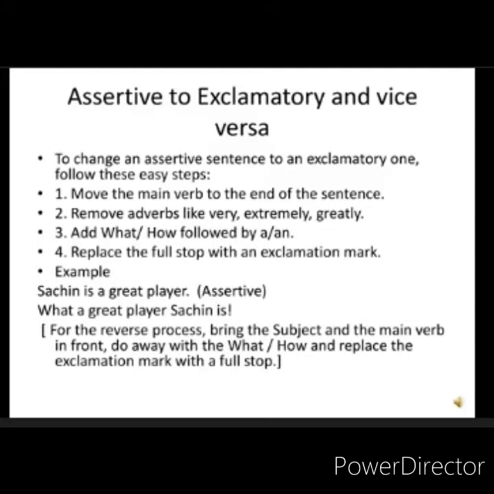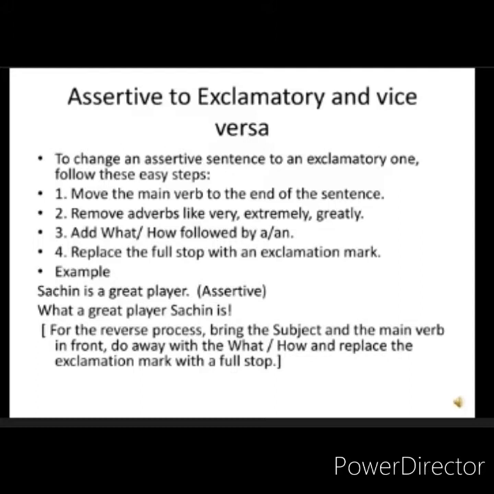Now here is an example. Sachin is a great player. Full stop. This is an assertive sentence. What we need to do is change it into an exclamatory sentence. Now, what is step 1? Move the main verb to the end of the sentence. So here you see is comes at the end. Okay. Remove adverbs like very, greatly, extremely, etc.